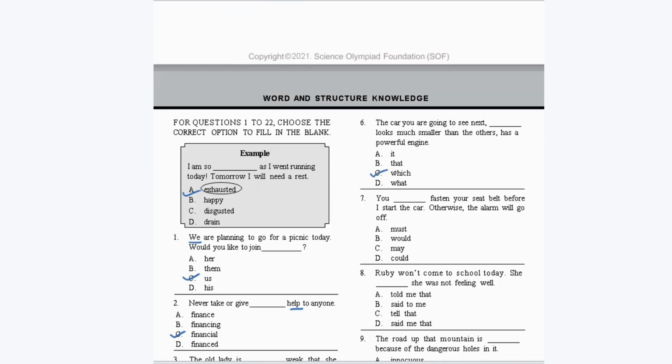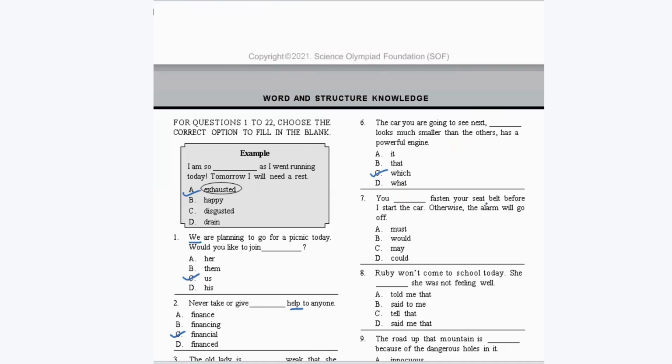So students, here you need the word which, because here you are given more information about this car, and these clauses are separated by using a comma. So definitely we need the word which. The car you are going to see next, which looks much smaller than the others, has a powerful engine. So option C is your correct answer.